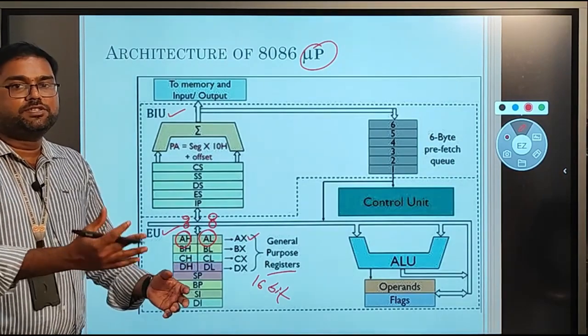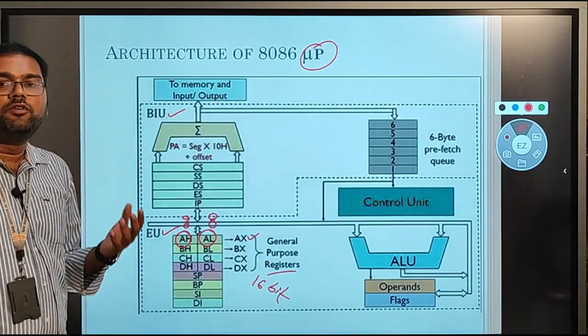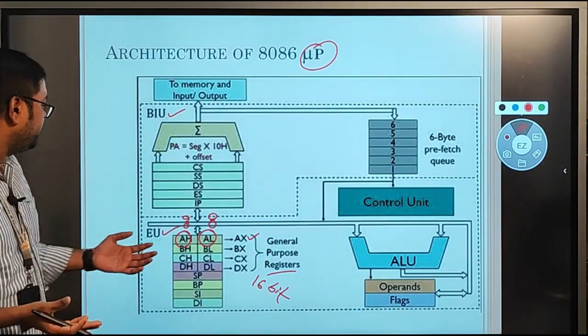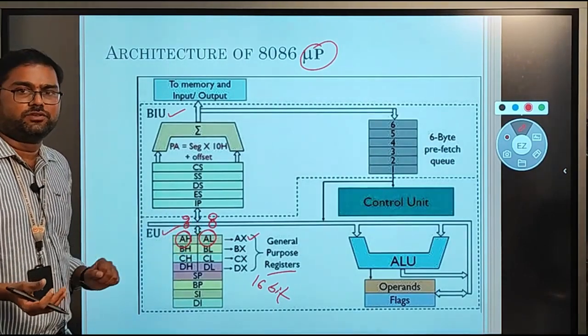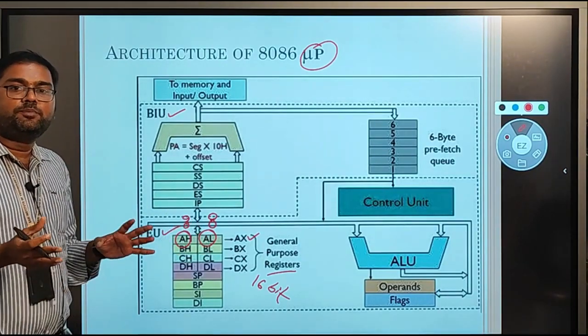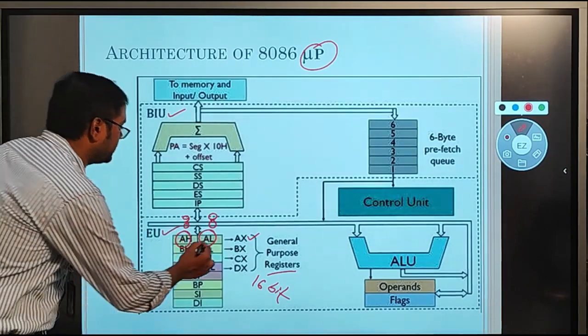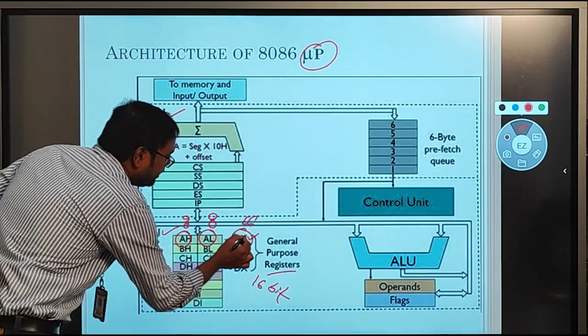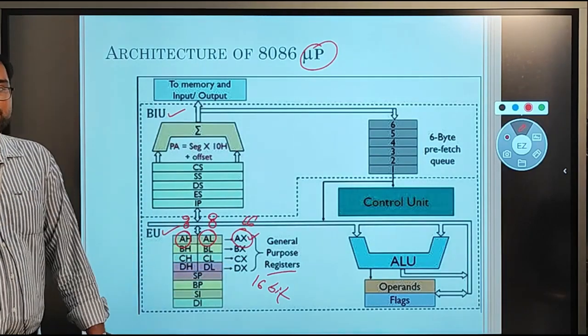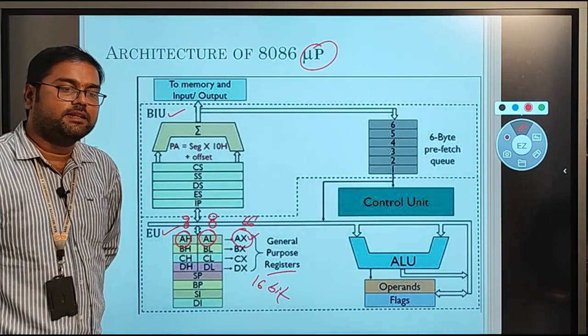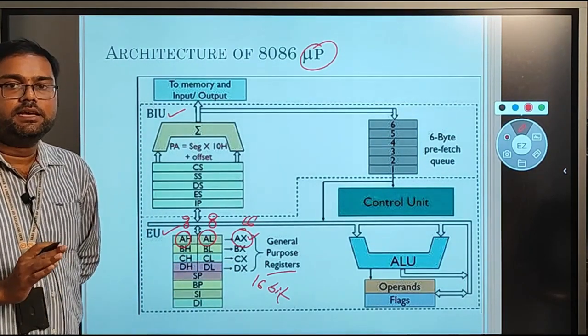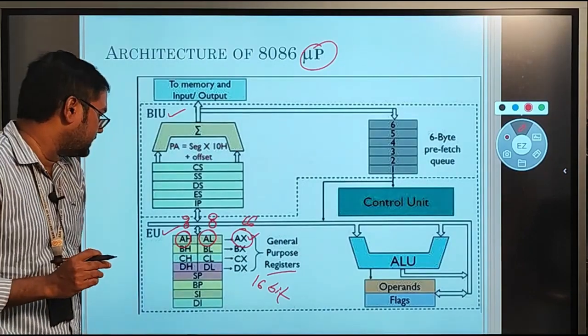So we can use them individually also. If we are performing any 8-bit operation, then we can use either AL or AH. In case we are performing any 16-bit operation, then we can use the complete AX register. So like this we have a total of four different registers, AX, BX, CX and DX. These are for storing the data.